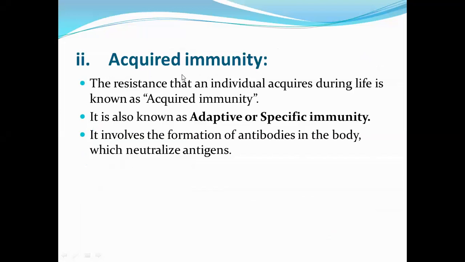Acquired immunity. The resistance that an individual acquires during life is known as acquired immunity. It is also known as adaptive or specific immunity. It involves the formation of antibodies in the body which neutralize antigens.